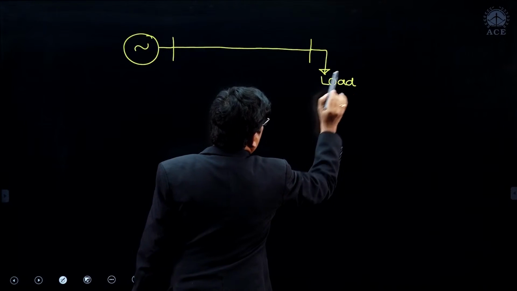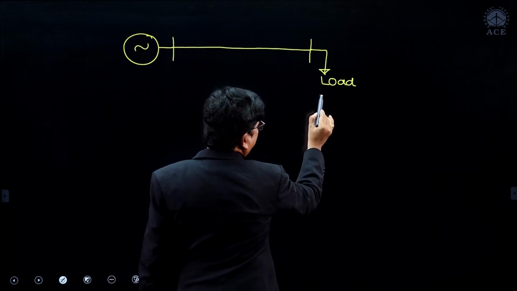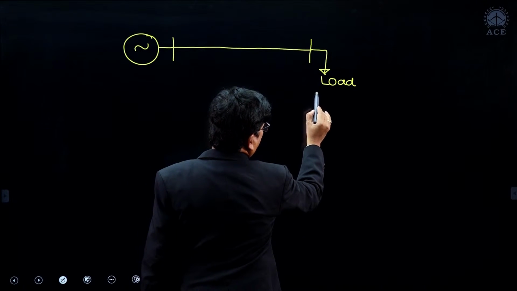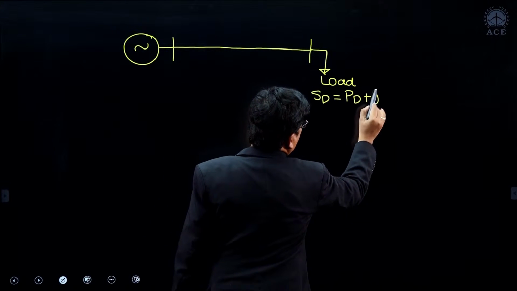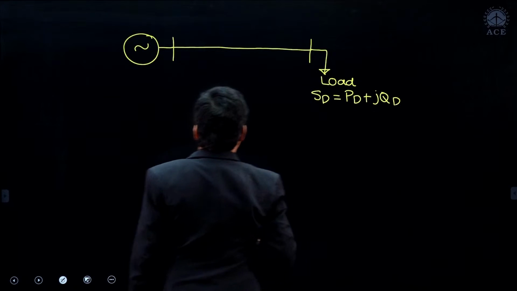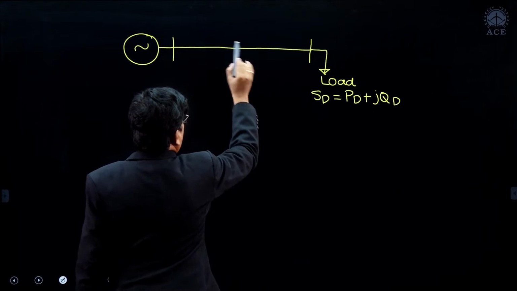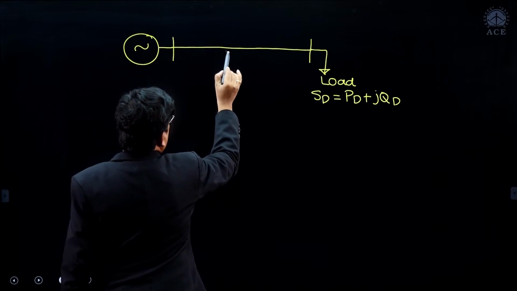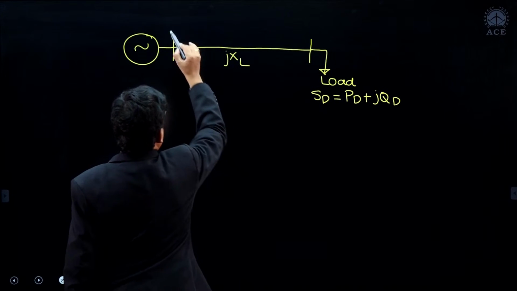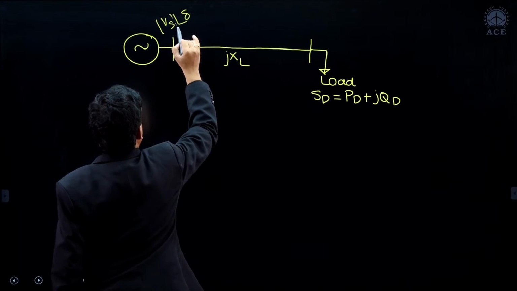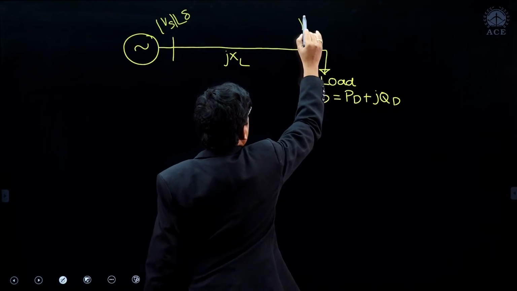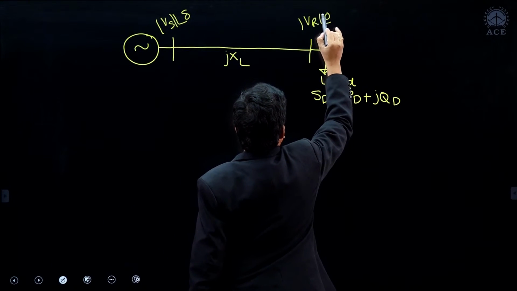Suppose the load is asking for a complex power demand SD equal to PD plus j QD, and the line is having some reactance of j XL. The sending end voltage is Vs at an angle of delta, Vs is the magnitude, and the receiving end voltage is Vr at an angle of 0.